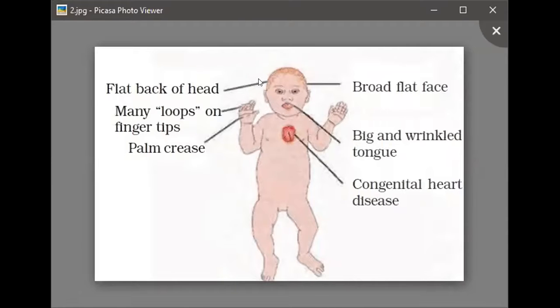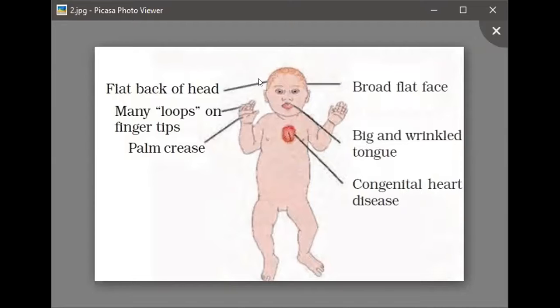If you move your hand over your head, you can feel it is somewhat roundish. But the back of the head of the Down syndromic person is again flat. Clear? If you observe the tongue of that Down syndromic person, you will observe that the tongue has bifurcation.